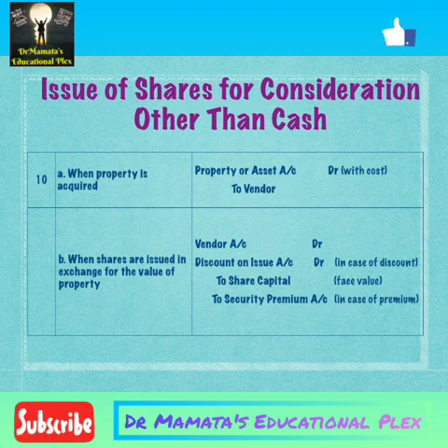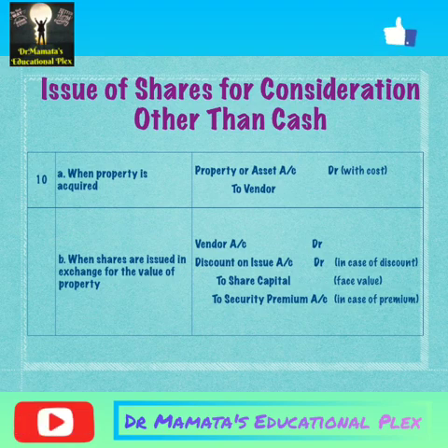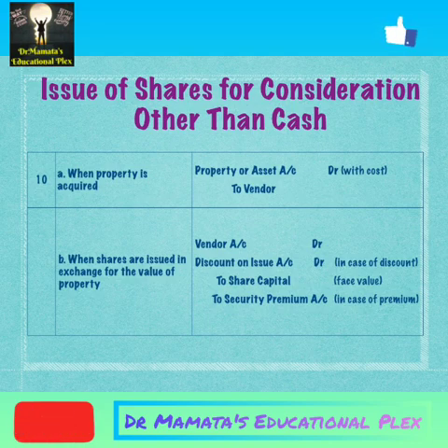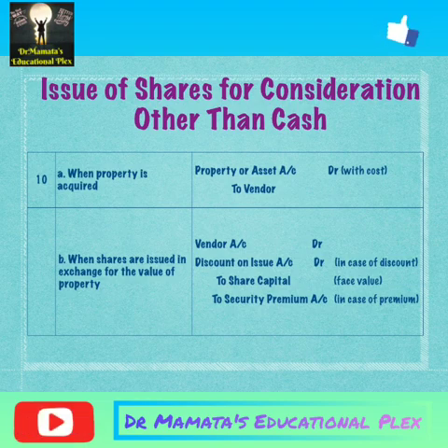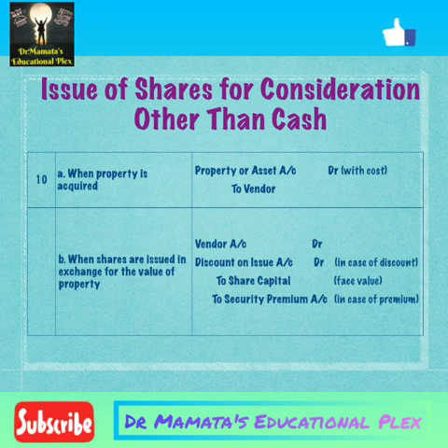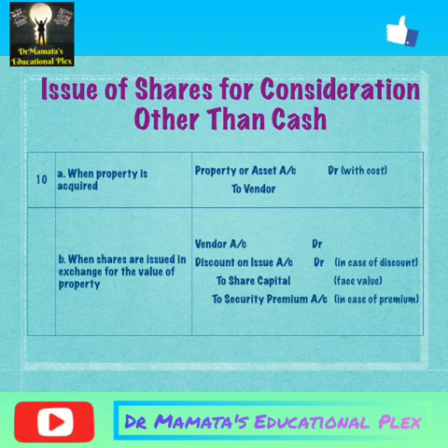And when the shares are issued in exchange for the value of property, at that time vendor account debit, discount on issue account debit to share capital account to share premium account. Here I have combined the entries. Mainly the entry will be vendor account debit to share capital account. If the shares are issued at discount, then discount on issue of shares account will be debited, and if there is a share premium, then share premium account will be credited. Accordingly, we have to change this entry. In this way, we can pass our journal entries.